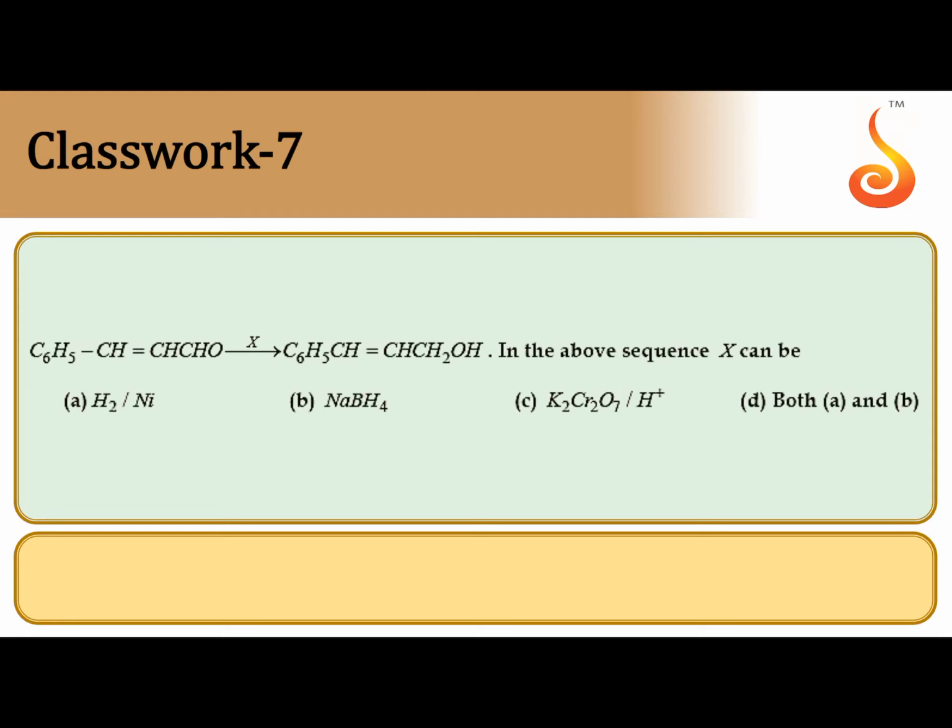Next, the given compound has CHO group and C=C double bond. Now the product is CHO only reduced to CH2OH. It is not at all touching C=C double bond. So C=C double bond is not affected by the reagent X, meaning it should be weak reducing agent sodium borohydride. What happens if it is potassium dichromate? It undergoes oxidation to give carboxylic acid. So answer C is wrong.